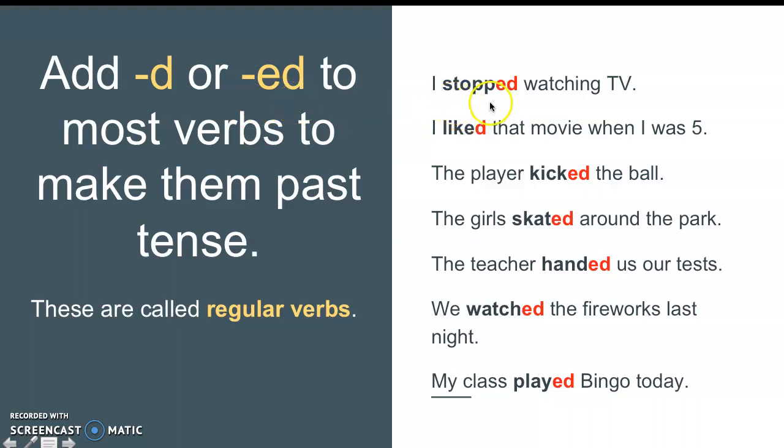So some examples are on the right-hand side here. I stopped watching TV. I liked that movie when I was 5. The player kicked the ball. The girls skated around the park. The teacher handed us our tests. We watched the fireworks last night. My class played bingo today. All of these happened in the past, and they're no longer happening anymore. That's how you know they're in the past tense.